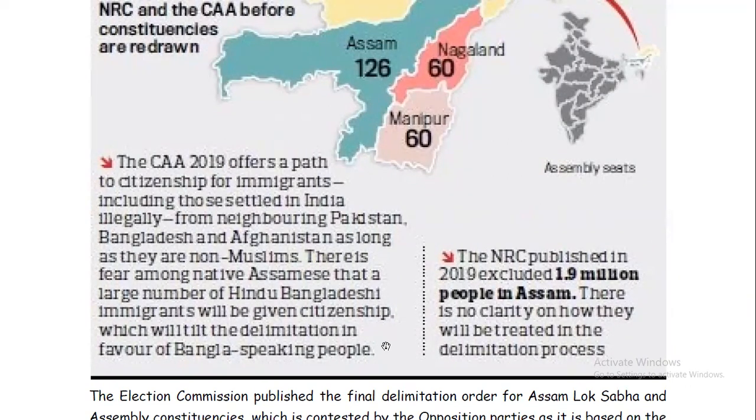There is a fear among the native Assamese that a large number of Hindu Bangladeshi immigrants will be given citizenship, which will tilt the delimitation in favor of the Bangla-speaking people.